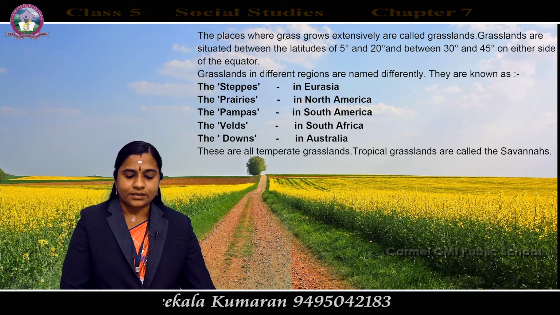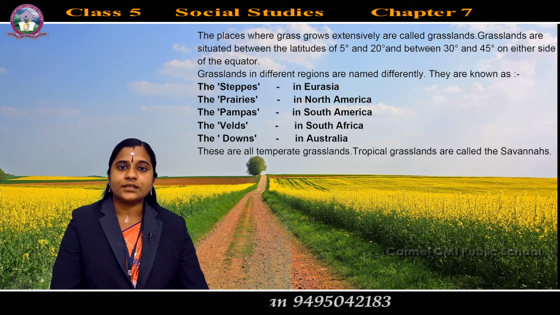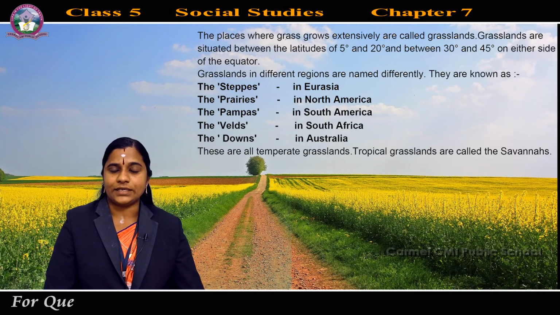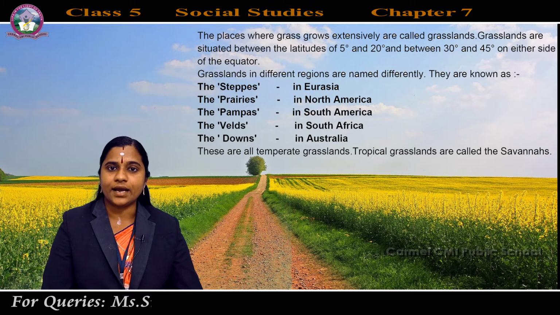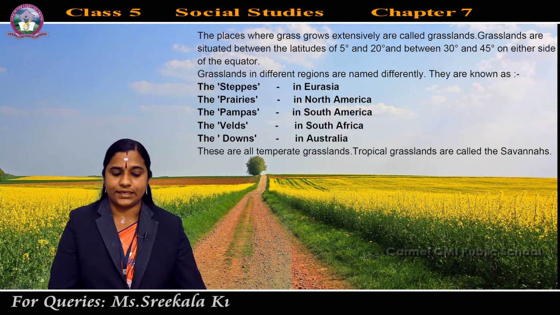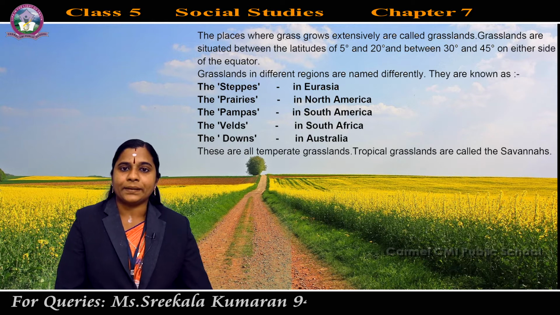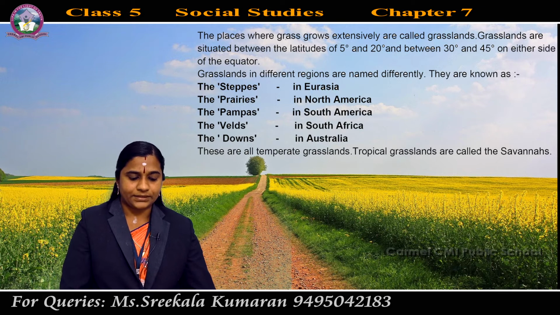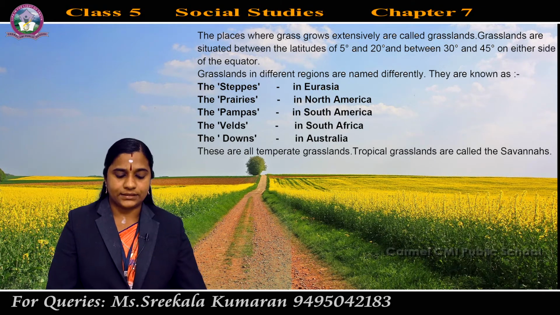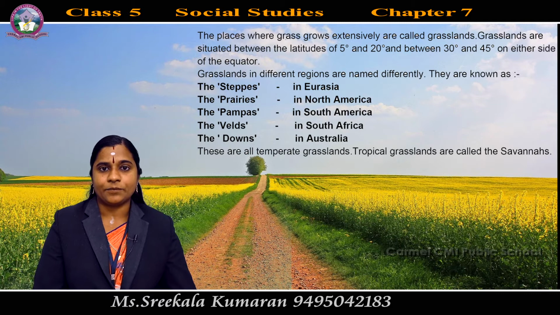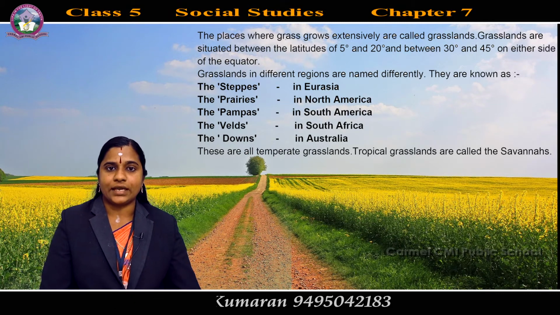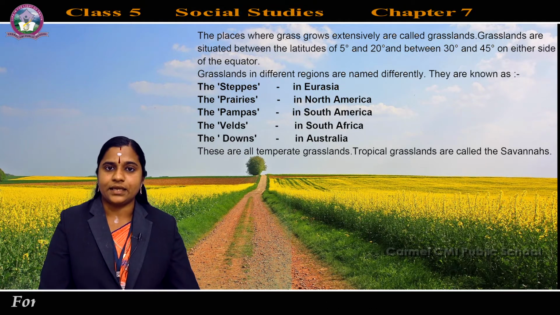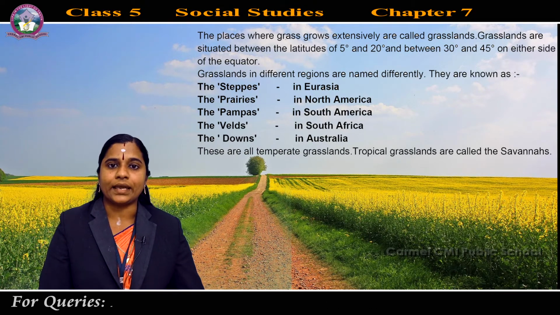Then Veldts in South Africa, and Downs in Australia. What is the name of the grasslands in Australia? Downs. These are all temperate grasslands: steppes, prairies, pampas, veldts, downs. So mainly two types of grasslands are there, temperate grasslands and tropical grasslands.